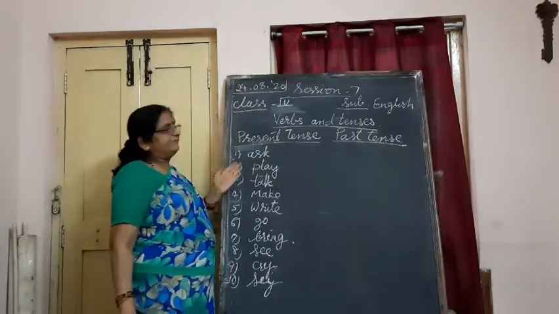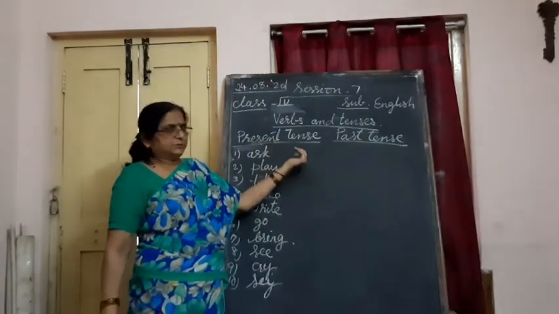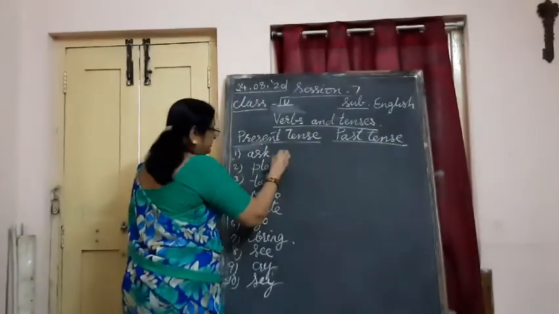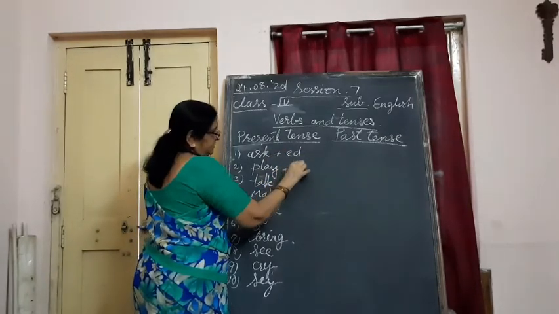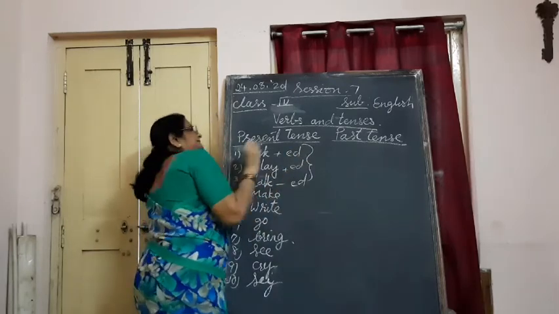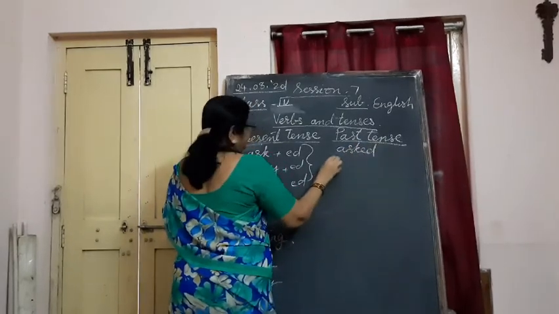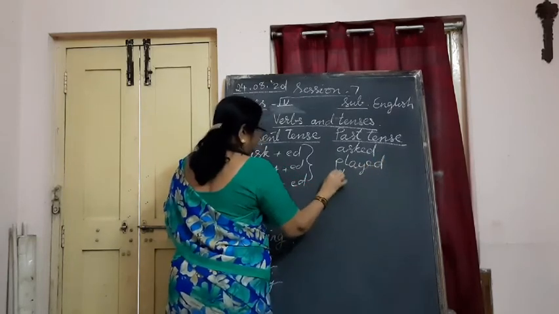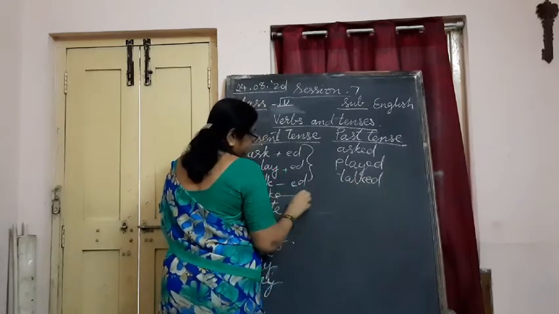We use different rules for writing their past tense forms. Past tense is what is already done. So for ask, what we are doing is adding ed to it. Then we are making the past tense for them. Ask, asked. Play, played. Talk, talked. But here it changes again.